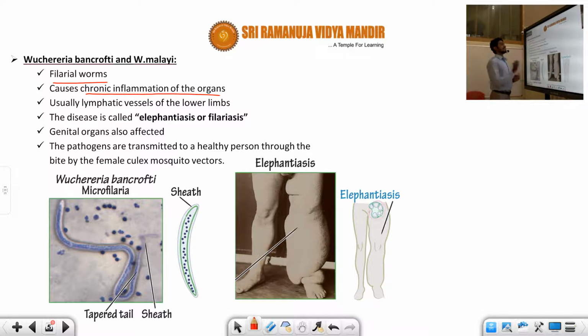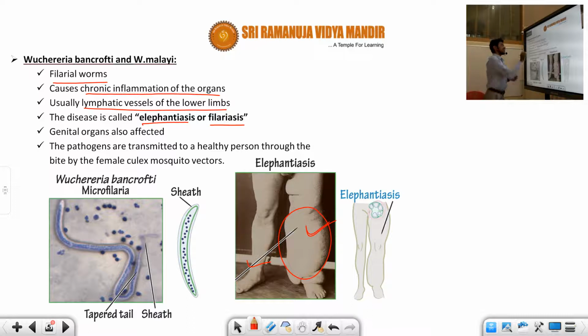Wuchereria bancrofti usually attacks the lymphatic vessels of the lower limbs, that means the legs. You can see the picture here. This is the right leg, and you can see the more swollen condition. This is the left leg. So the lower limbs are affected here. This disease is also called elephantiasis or filariasis, because the leg looks like an elephant's.